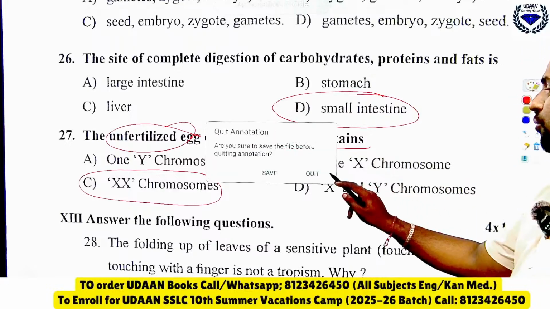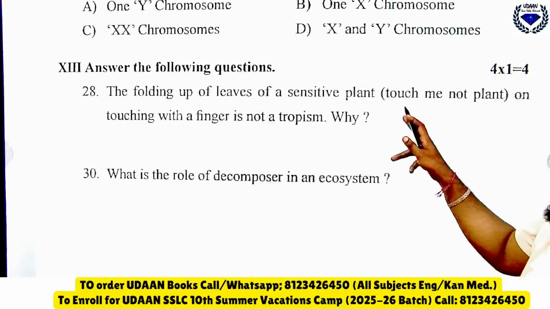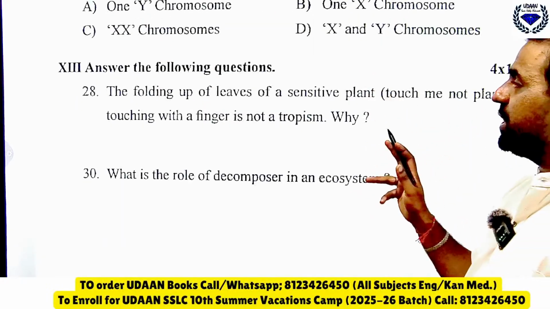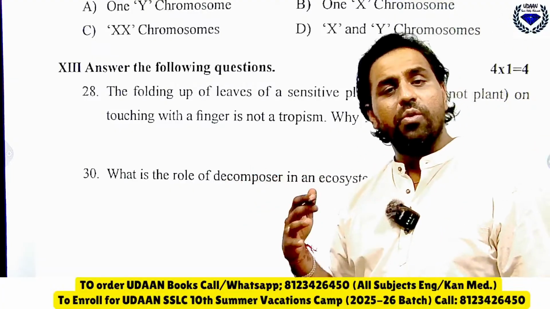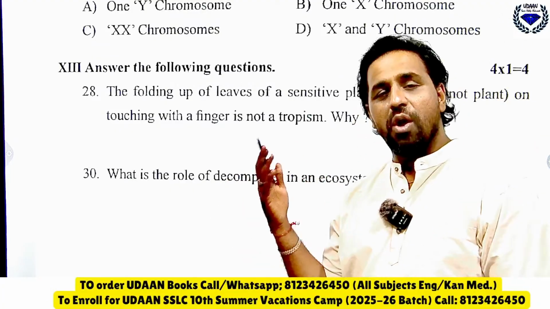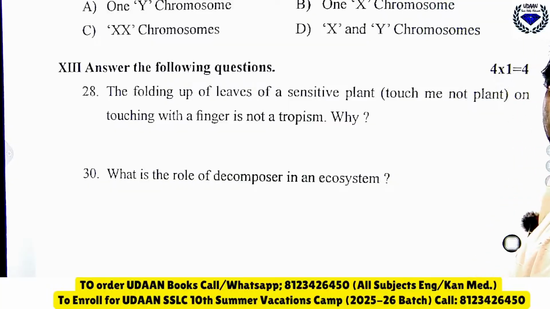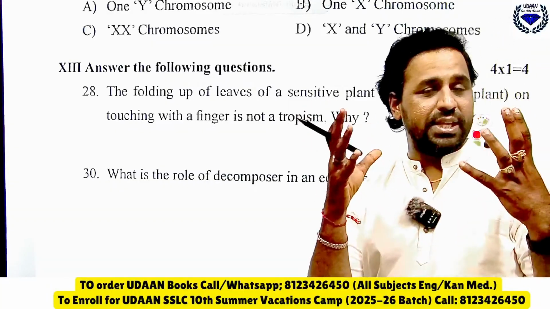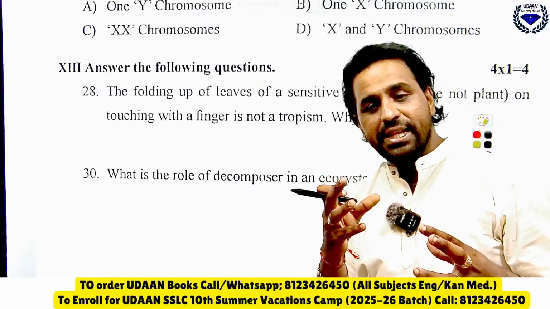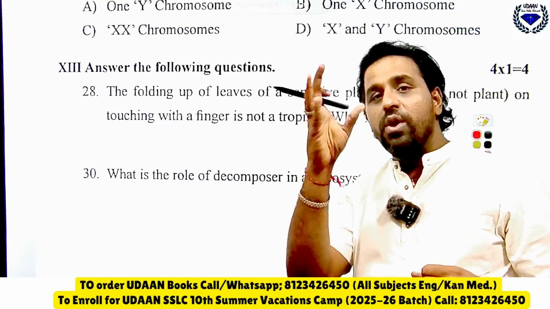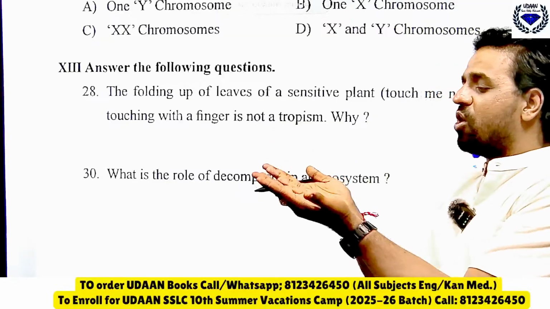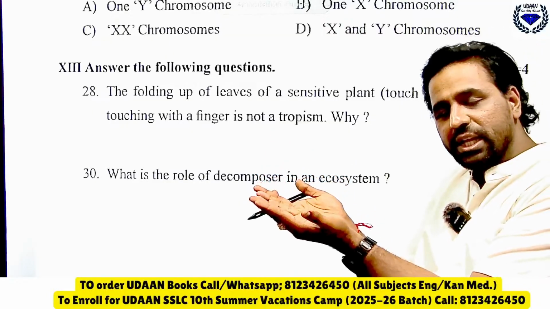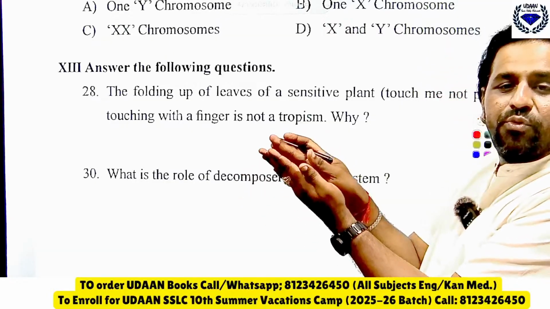Then the folding of leaves of a sensitive plant, touch me not plant, on touching with the finger is not a tropism. Why is it not a tropism? Thigmotropism would involve growth in response to touch, but the touch me not plant does not grow, it will only fold its leaves.